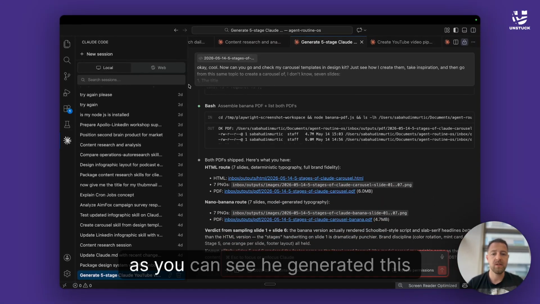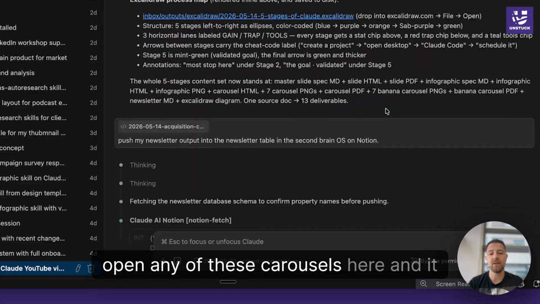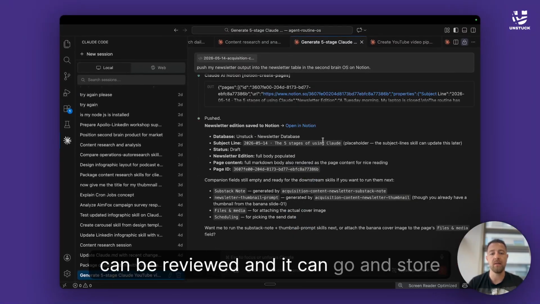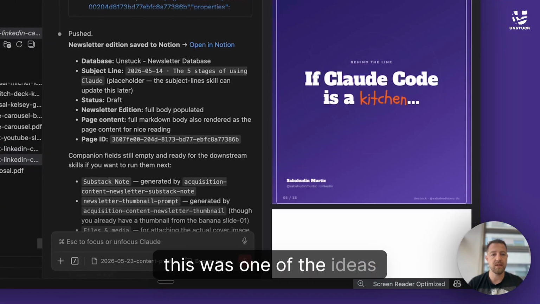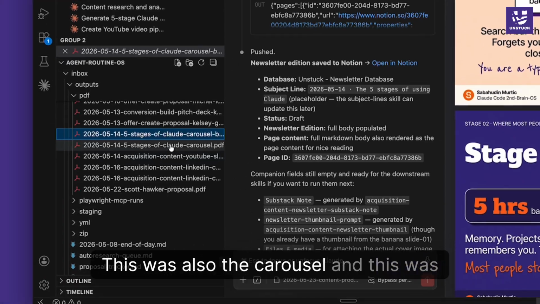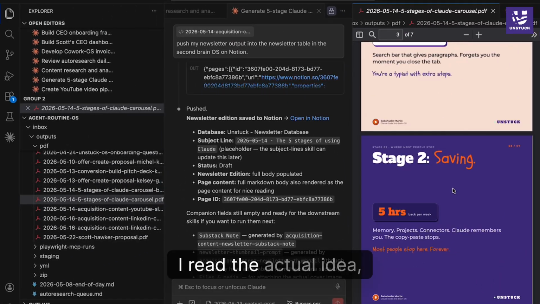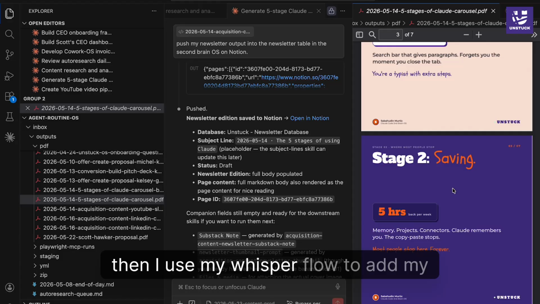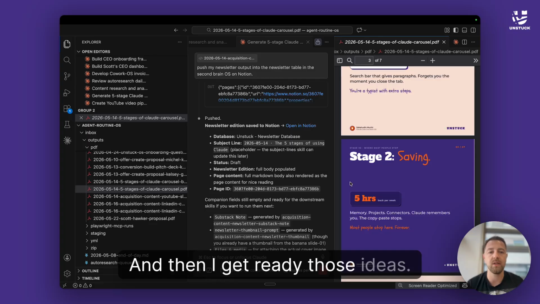Carousels, as you can see, he generated this carousel. You can open any of these carousels here, and it can be reviewed, and it can go and store it into my Notion database. This was one of the ideas, start repurposing them. This was also a carousel, and this was also a carousel. I read the actual idea, then I use my Whisper Flow to add my personal opinions, change some stuff, etc., and then I get those ideas ready.